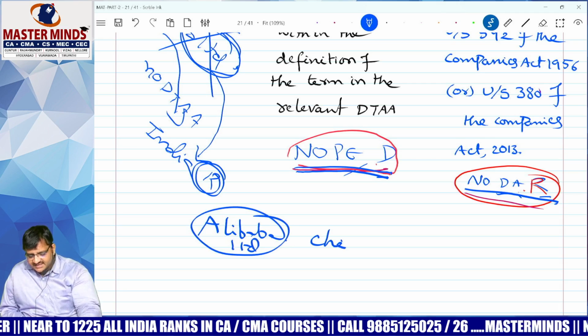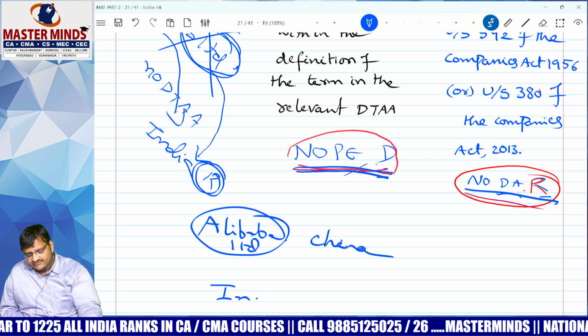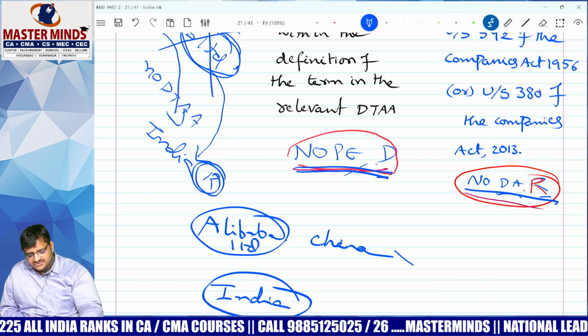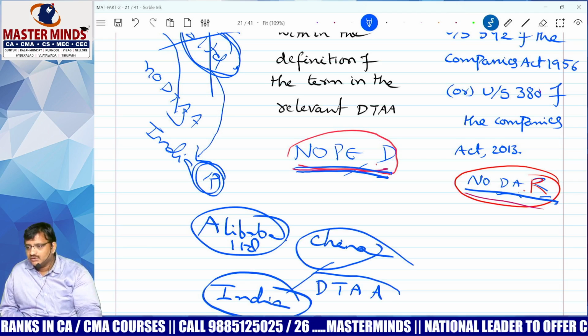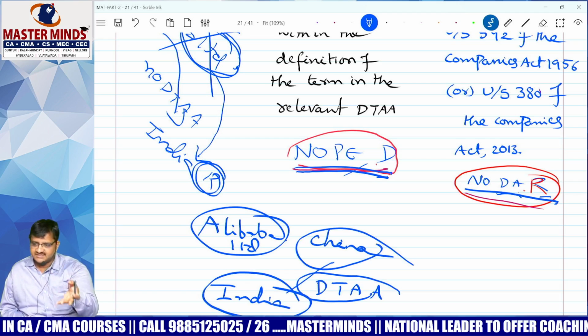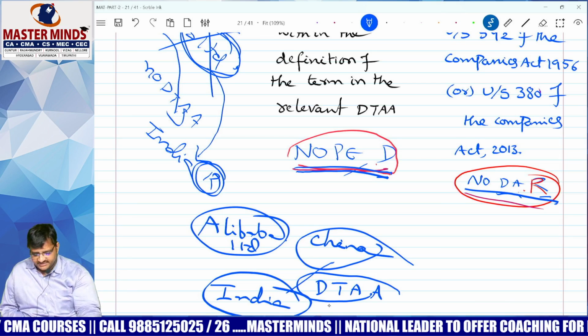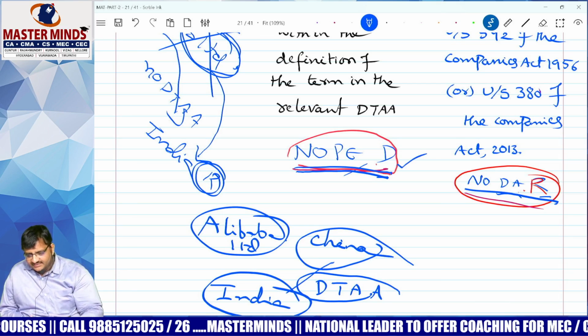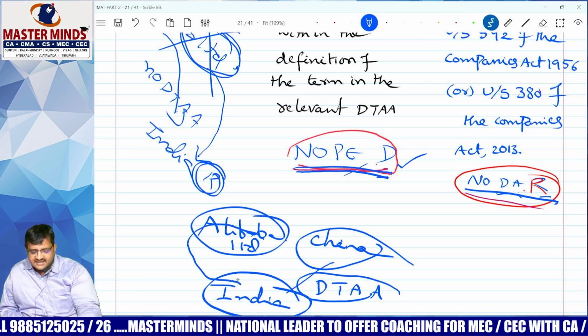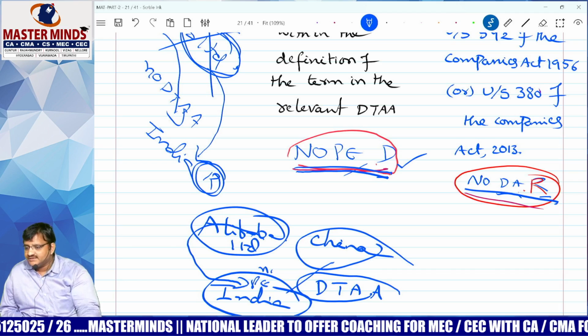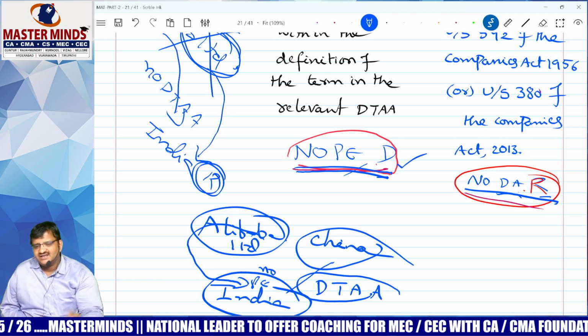It is a resident of China. Everybody in the class, do India and China have a DTA agreement or not? Yes, they have a DTA agreement. But for your info, Alibaba does not have PE in India. No PE. Correct? Yes. Common sense.